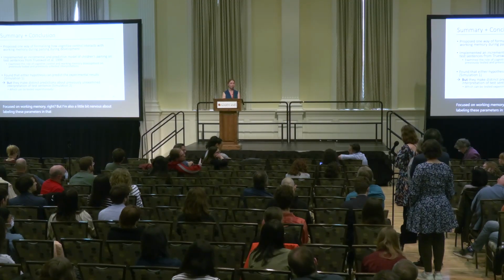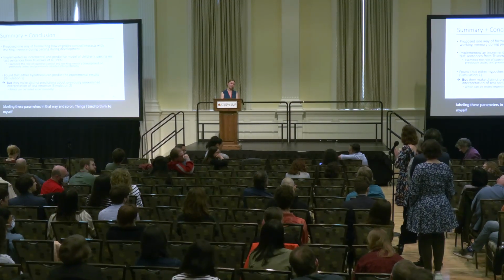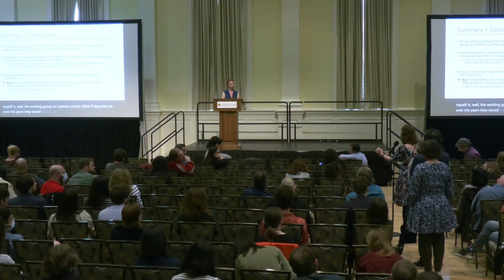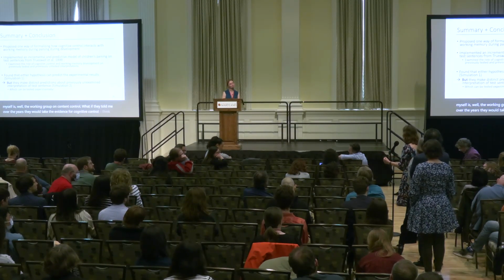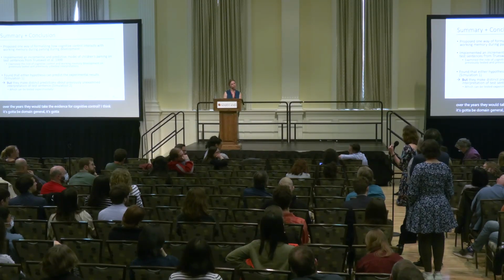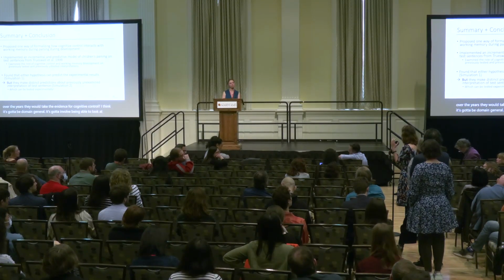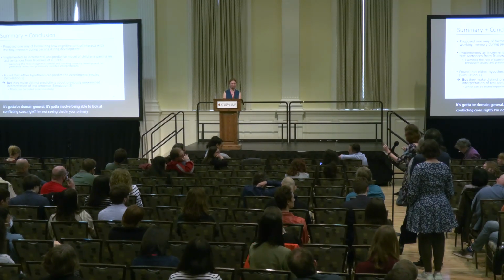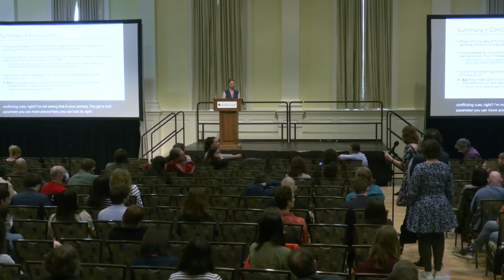So one of the things I tried to think to myself is, well, the working group on cognitive control, what have they told me over the years they would take to be evidence for cognitive control? I think it's got to be domain general. It's got to involve being able to look at conflicting cues. I'm not seeing that in your parameter. You've got a cool parameter that you can move around and look at, but I'm not sure it's mapping onto that construct.